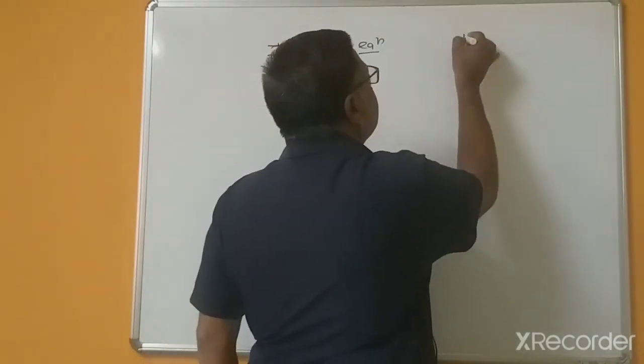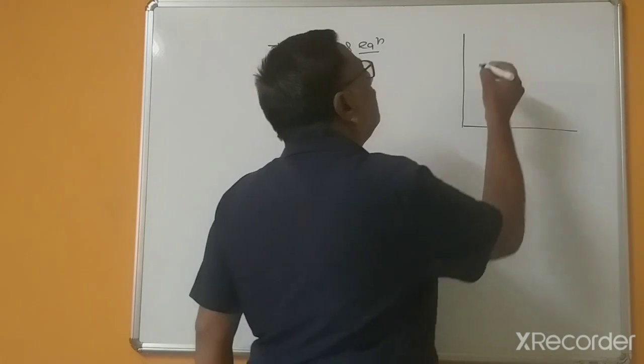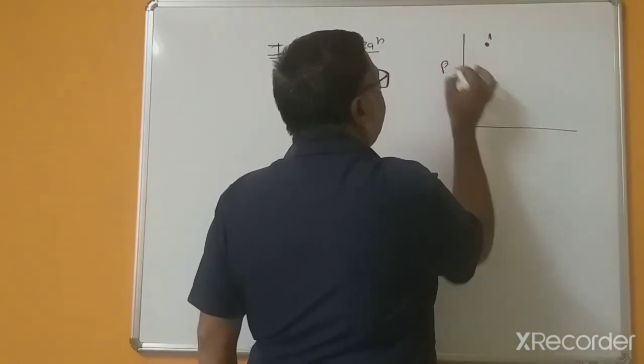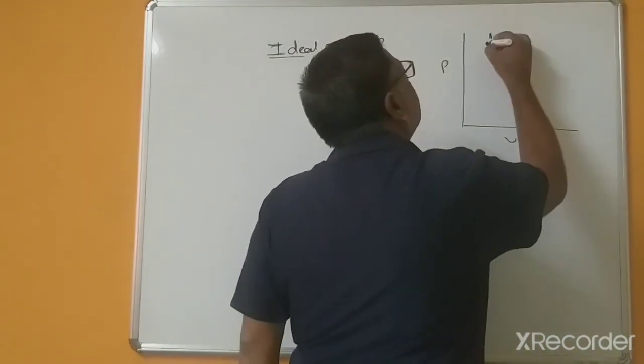So as you know, suppose a process from state 1 on the PV diagram completes via paths.